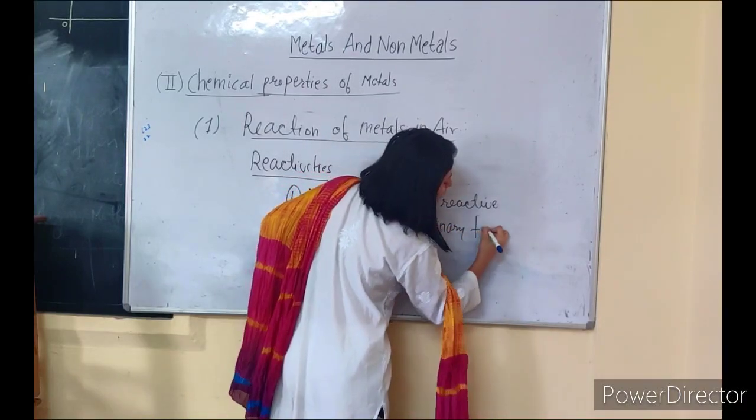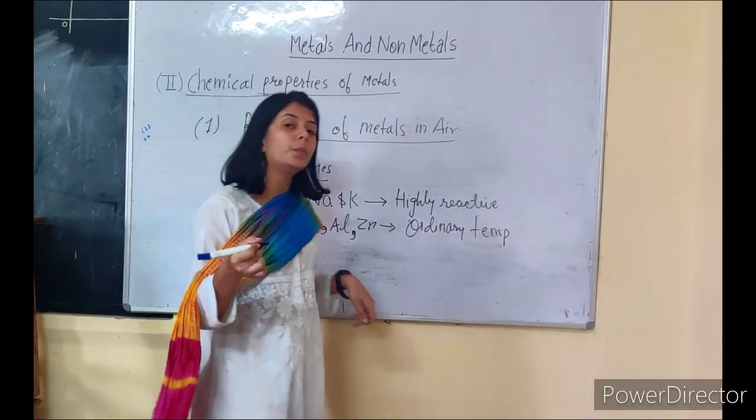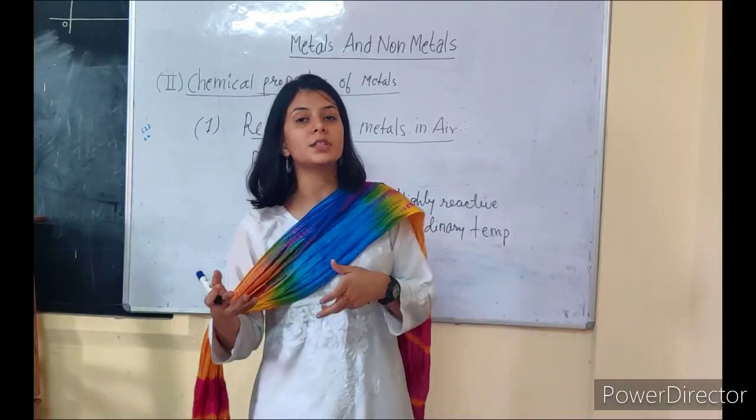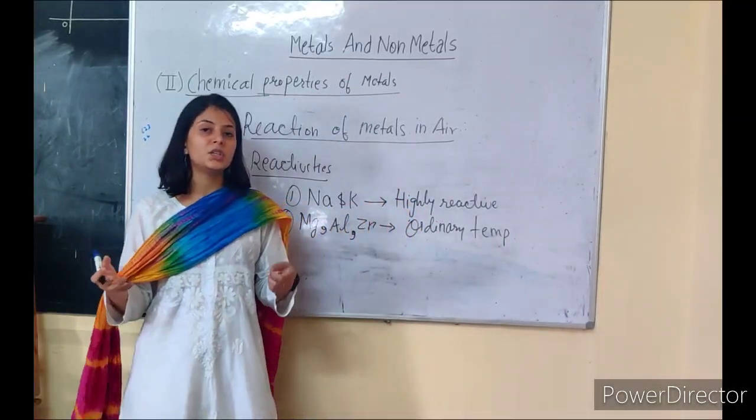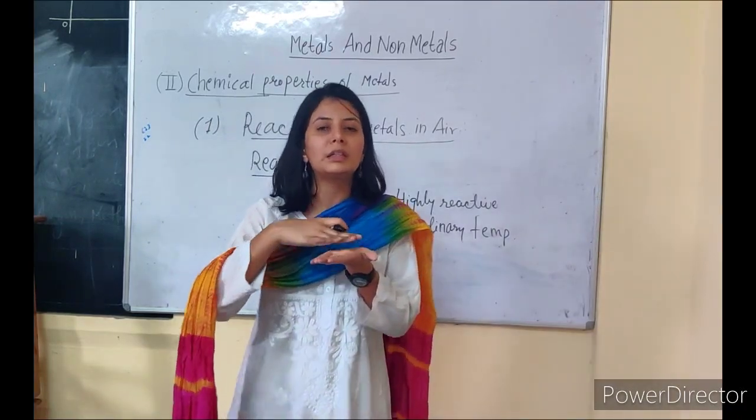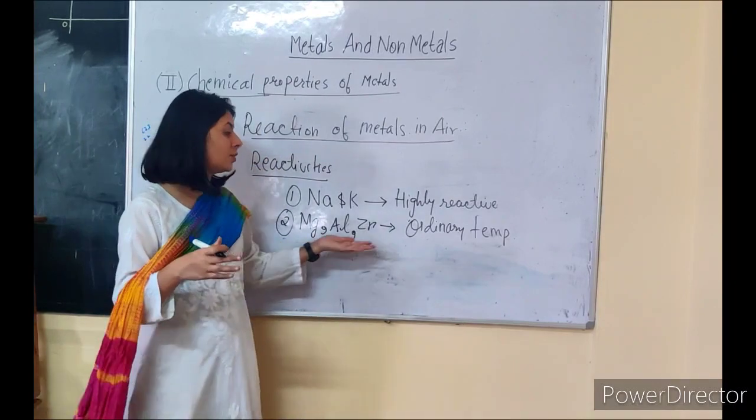You have also seen the example in the first chapter that before burning magnesium, we have to rub it with a sandpaper. So why are we rubbing it with a sandpaper? Because when magnesium is exposed to air, usually a thin layer of magnesium oxide is formed on the surface of magnesium, aluminium and zinc.